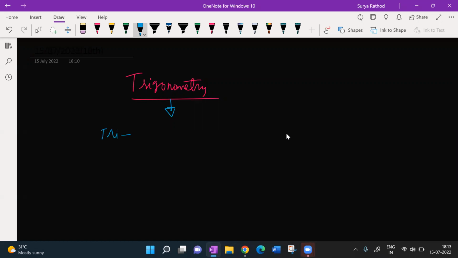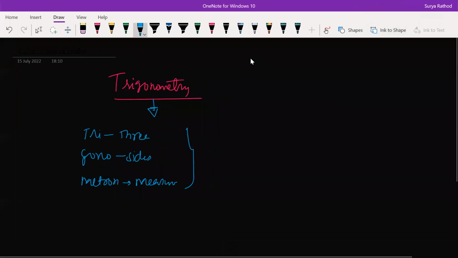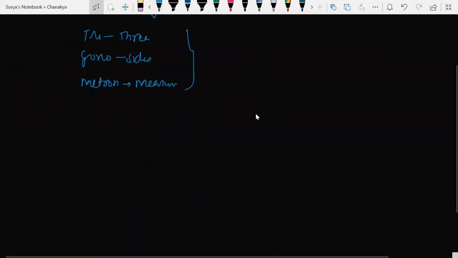Here, tri means 3. Gon means sides. Metri, or metron, means measurement. So the three-side measurement of a triangle is trigonometry. Basically, we will be dealing with only right angle triangles. Very good, Dipsika. We'll be dealing with only right angle triangles in trigonometry.